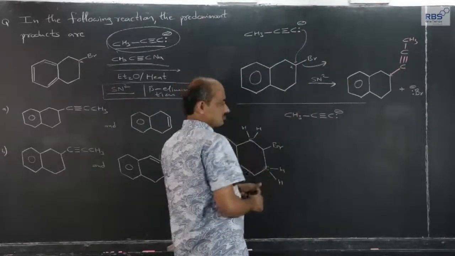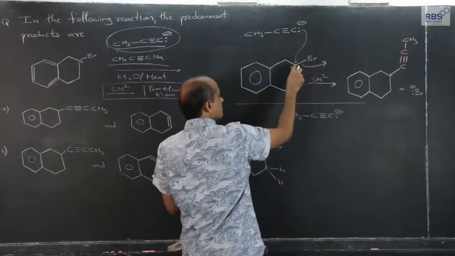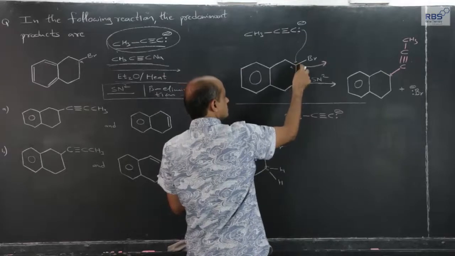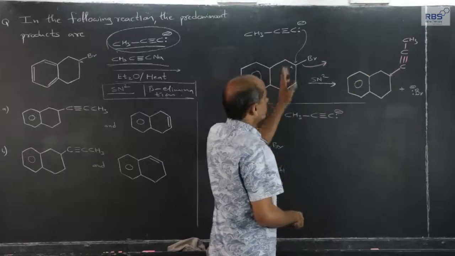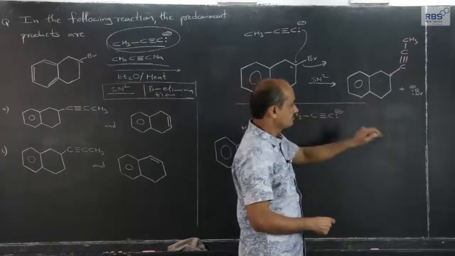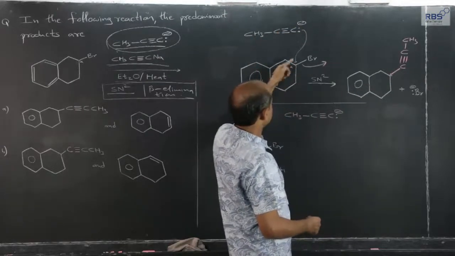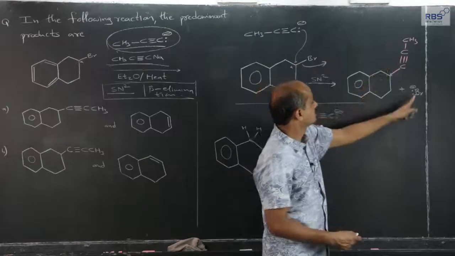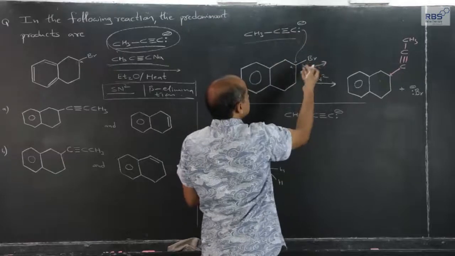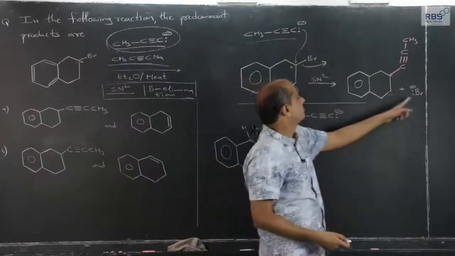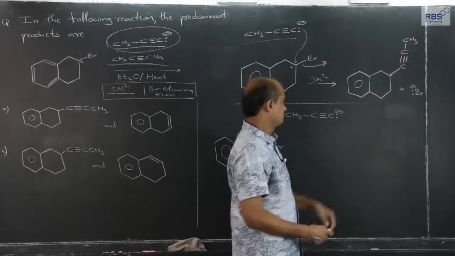On a plain board, it is not easy to show it. This lone pair forms a bond with this carbon and simultaneously bromine goes out with the electron pair, and for the sake of understanding I have used arrow and color. So, this electron pair forms a shared pair and this shared pair goes with bromine. So, this strong nucleophile enters and replaces this bromine in the form of Br minus, a weak nucleophile. This is how we get this product.